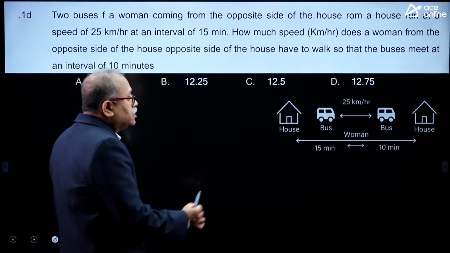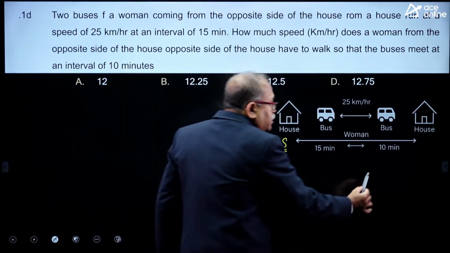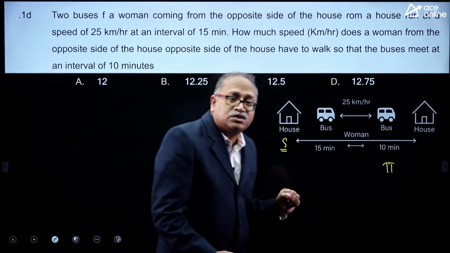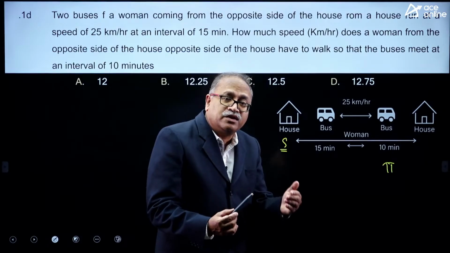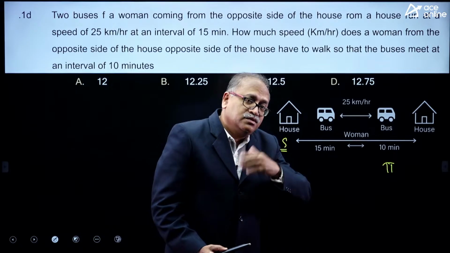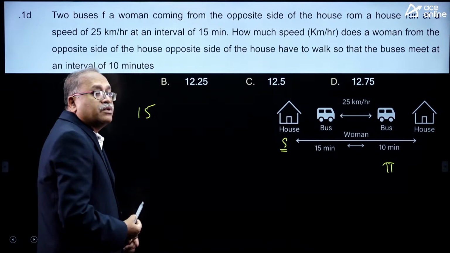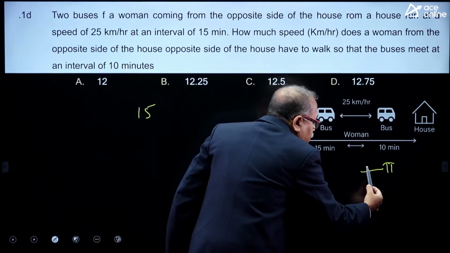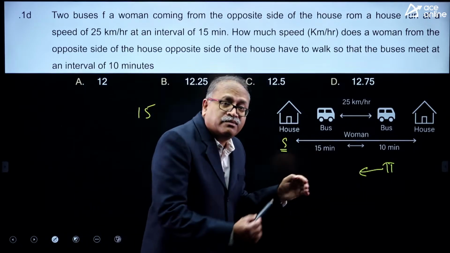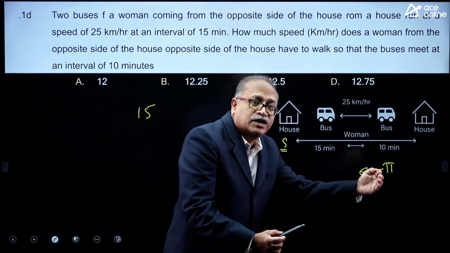Now, initially when only one speed was there, after how much time will the second bus cross the woman standing here? The bus starts every 15 minutes, so the second bus will come after 15 minutes. But as the woman started walking towards the bus, the interval from one bus to another has become 10 minutes instead of 15.